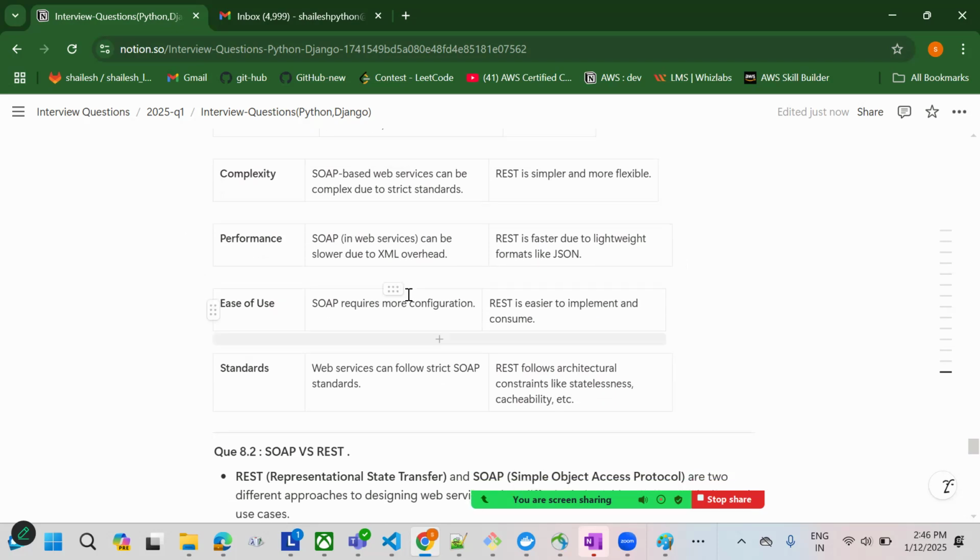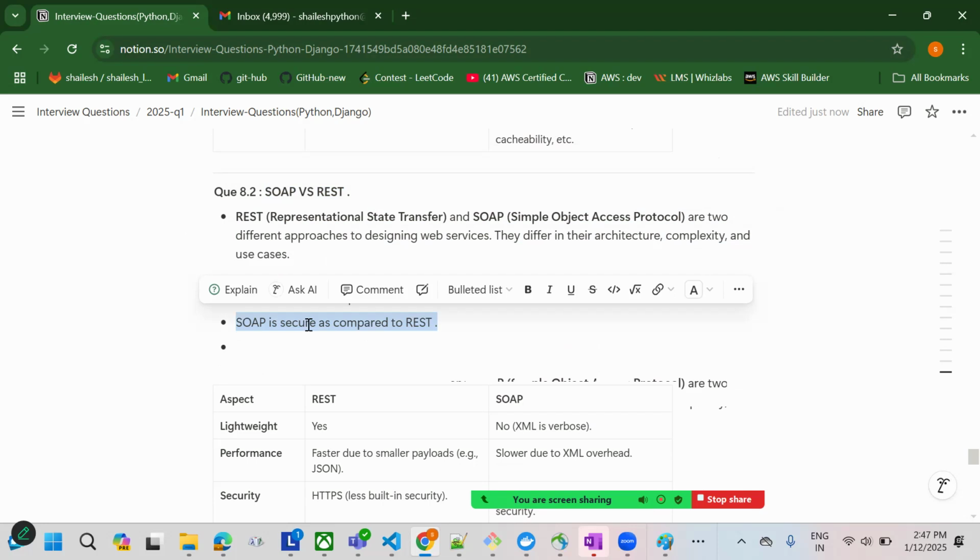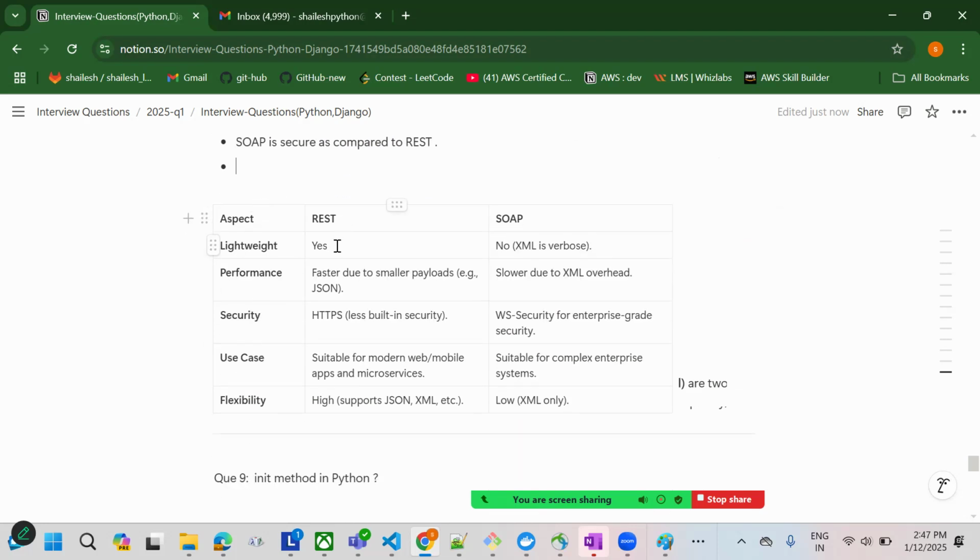We have a few standards. What is SOAP? Simple Object Access Protocol. REST means Representational State Transfer. REST is faster as compared to SOAP, and SOAP is secure as compared to REST. REST is lightweight, and SOAP is not lightweight; it is XML based. Performance wise, REST is better. Security wise, SOAP is better.